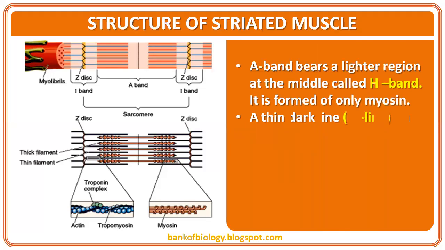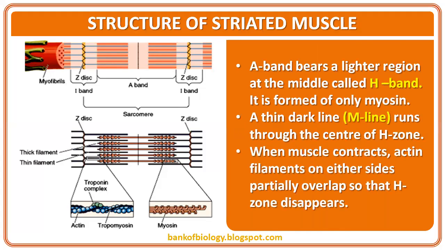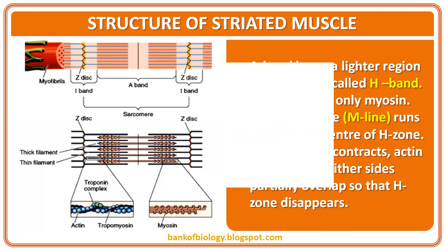So the A band bears a lighter region at the middle called the H zone. Why is it called a lighter region? It contains only thick filaments, isn't it? A thin dark line runs through the center of the H zone. What do you call it? M line. When the muscle contracts, actin filaments on either side partially overlap so that the H zone disappears.